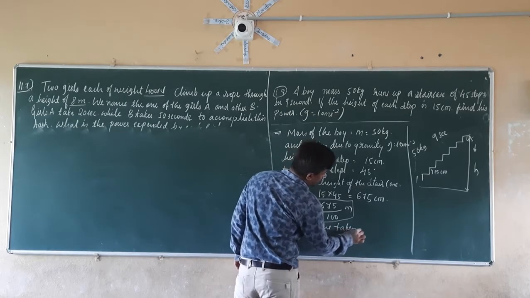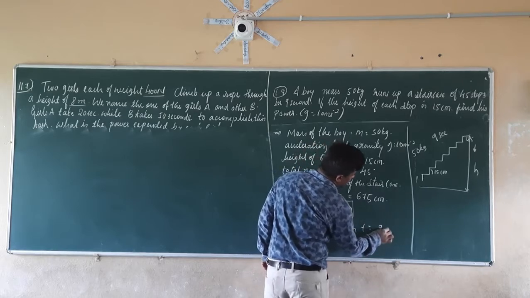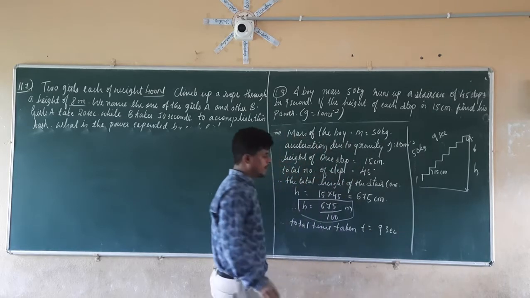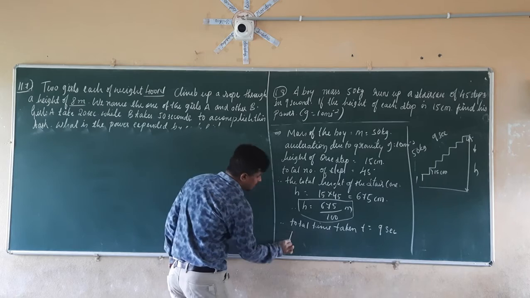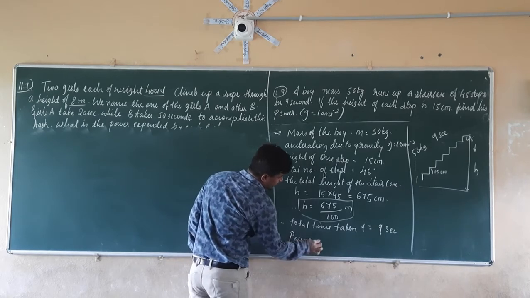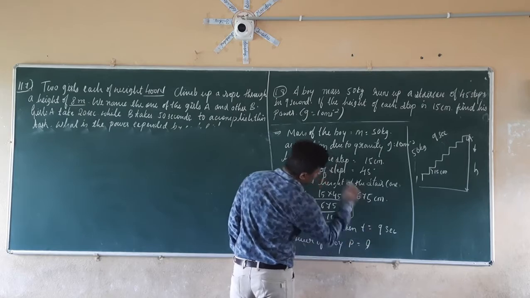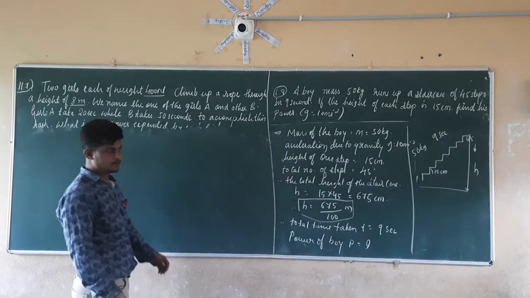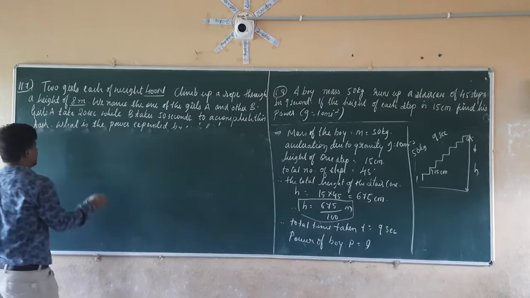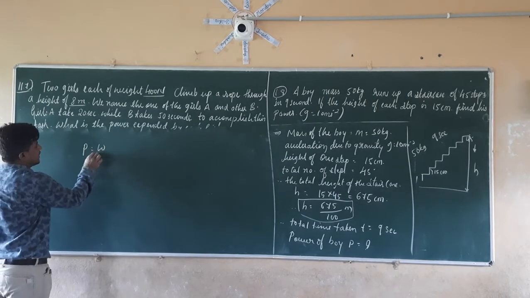Therefore total time taken T is equal to 9 seconds. Then we have to calculate the power of the boy. Power of the boy is nothing but T is equal to question mark. So we have the formula here. P is equal to W by T.